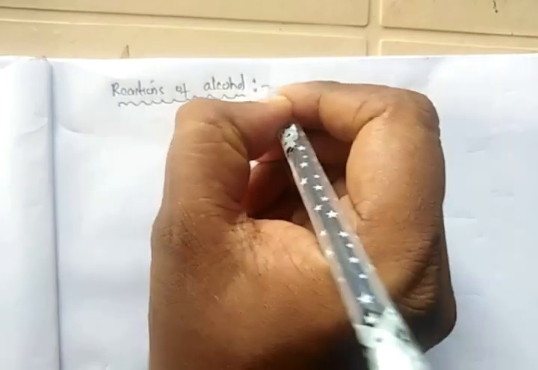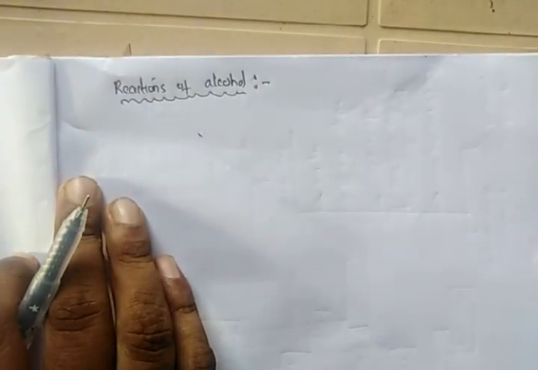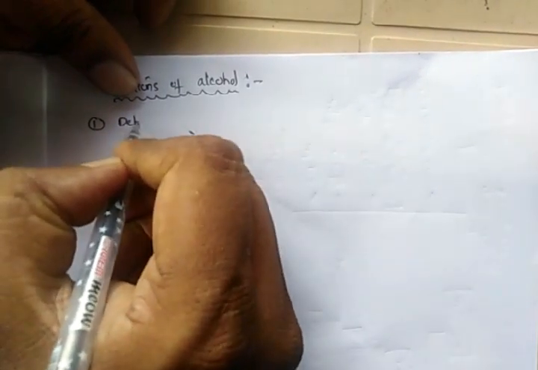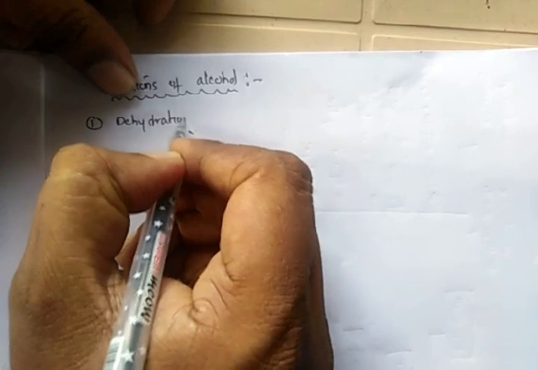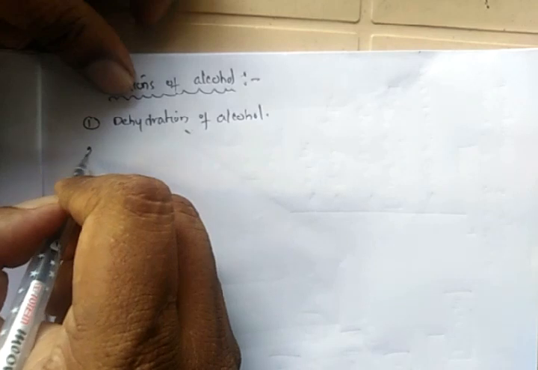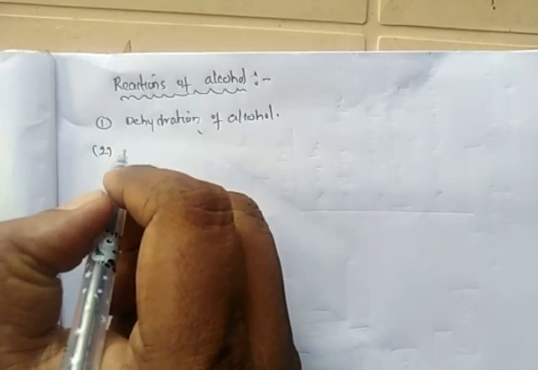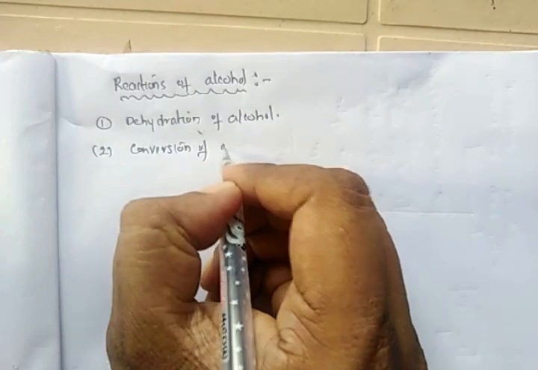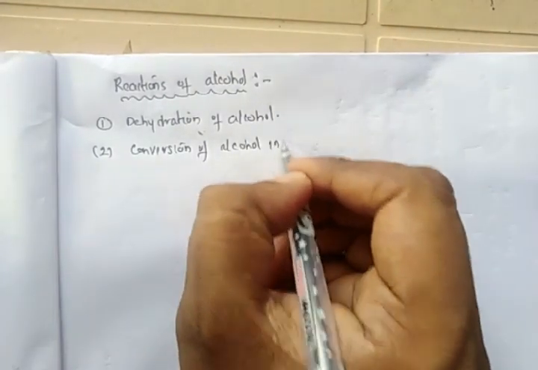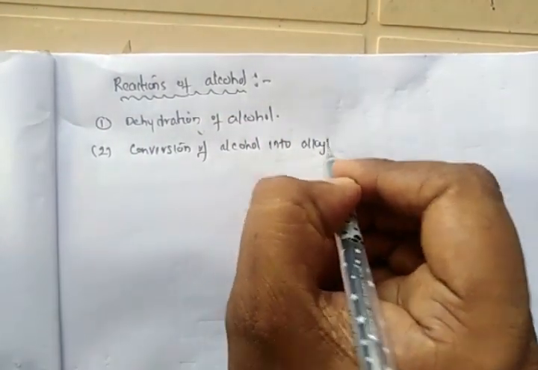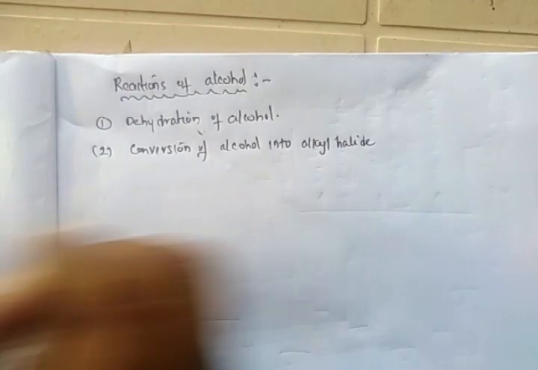We have to discuss three most important reactions of alcohol. The first is dehydration of alcohol. The second reaction is conversion of alcohol into alkyl halides.